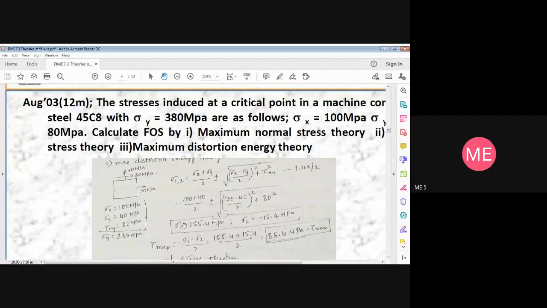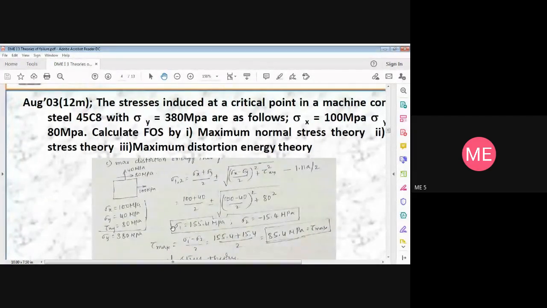Okay, sigma 1 is 155.4, sigma 2 is minus 15.4, and tau max is 85.4. So what is it according to maximum normal stress theory? Sigma 1 is equal to sigma y by factor of safety. Here sigma y is given as 380 megapascal, and we have found sigma 1 to be equal to 155.4.